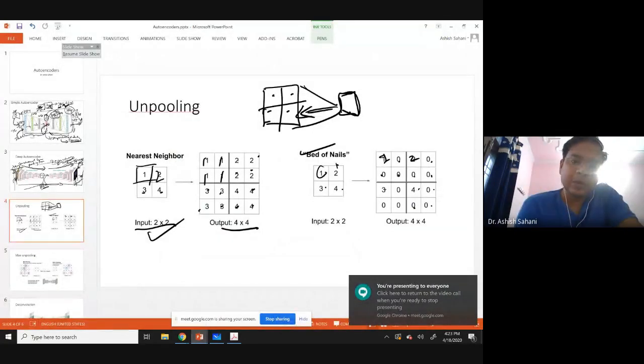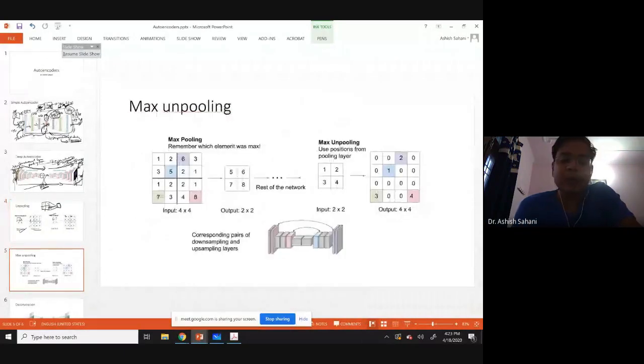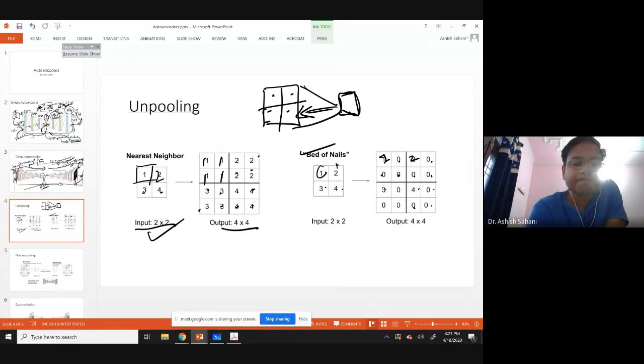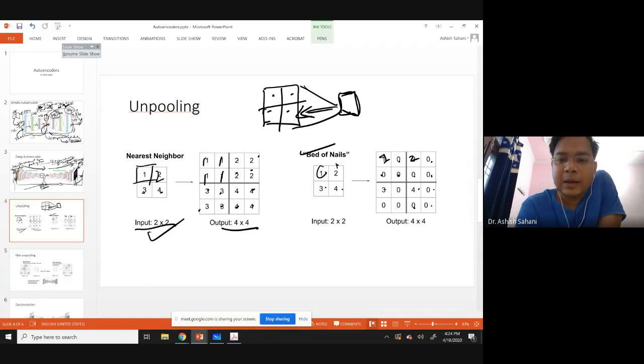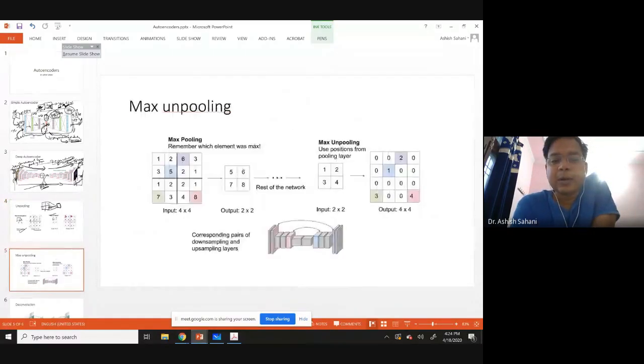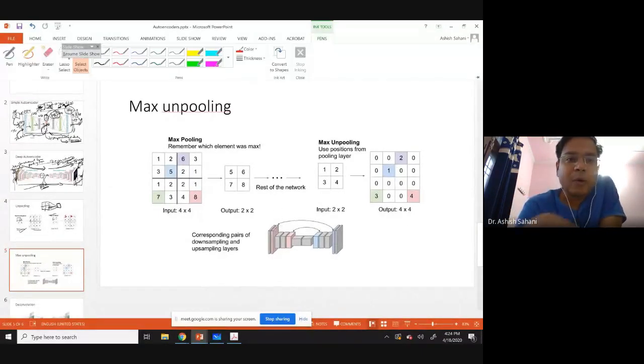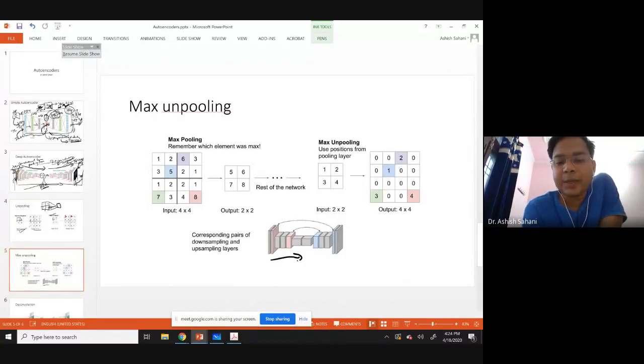So this is your unpooling. Then we have max unpooling. In bed of nails, we always place the number at the top left corner, but it might not be the most efficient one. In max unpooling, because there are pooling layers in the first half of the network, and unpooling layers in the last half of the network, we try to build symmetry around that.